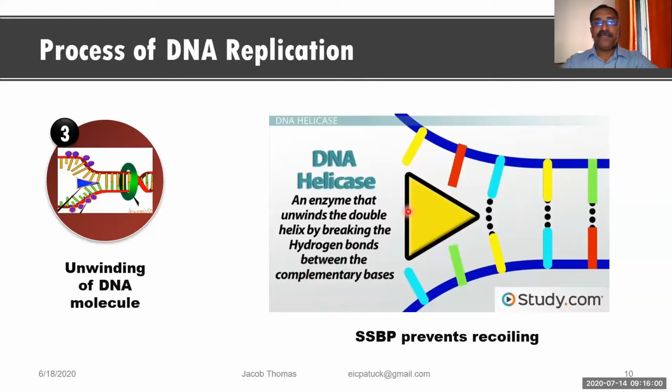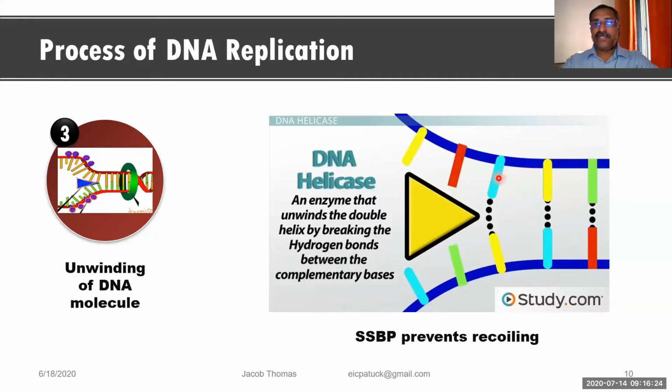There, with the help of an enzyme called DNA helicase, the hydrogen bonds formed between the nitrogen base pairs are broken. This is the nitrogen base of this strand, and this is the nitrogen base of this strand.